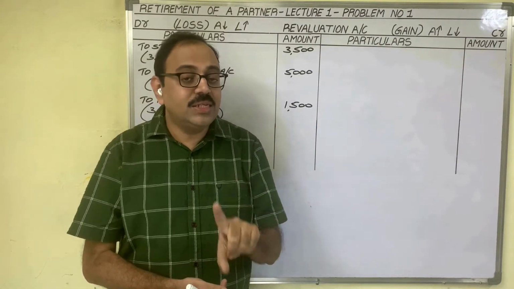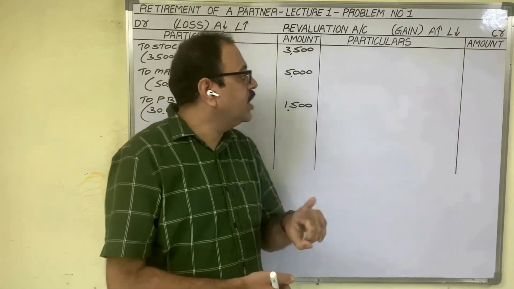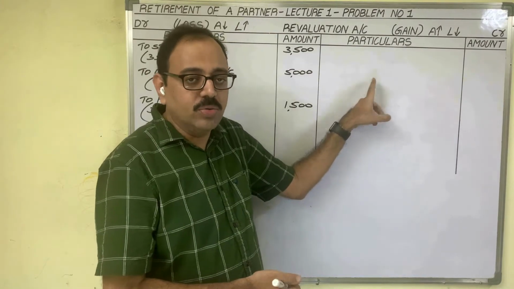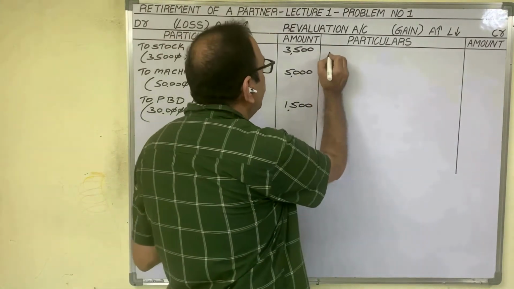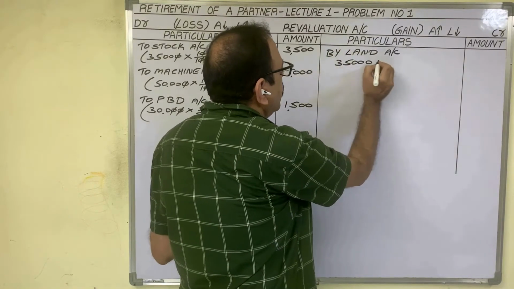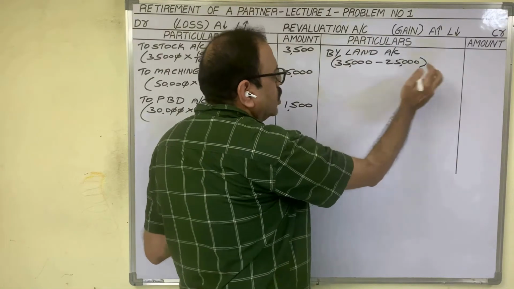Land is an asset, asset value is increased by 10,000. So if asset value increases, it is a gain. It should be credited to this account. So on the credit side, by land account, 35,000 rupees minus 25,000 rupees, 10,000.